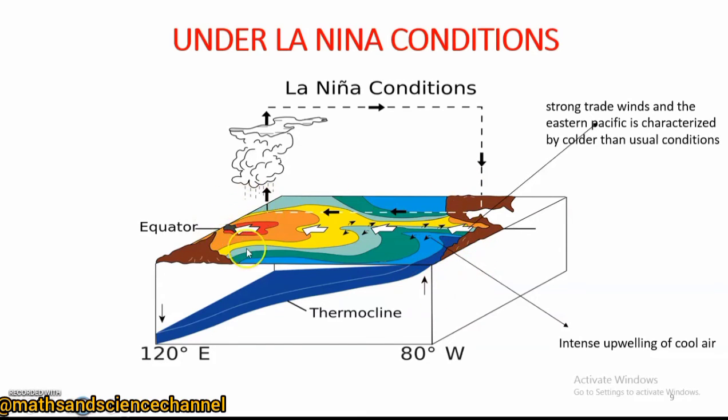But we also have convective activities taking place in the Western Pacific, where we see rains, tropical cyclone storms, and flood. And as you can see in the case of the thermocline, there is a decrease in the Western Pacific where convective activity is taking place, and also an increase in the thermocline at the Eastern Pacific where we have colder than usual conditions. All right, so that will be for each of the phases.